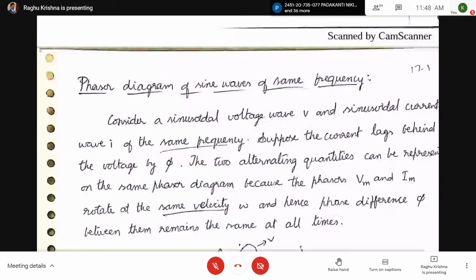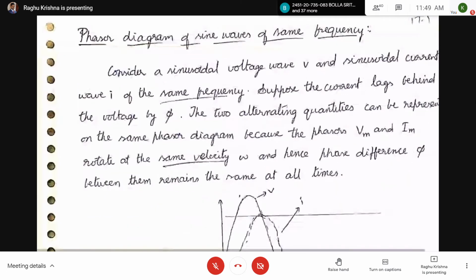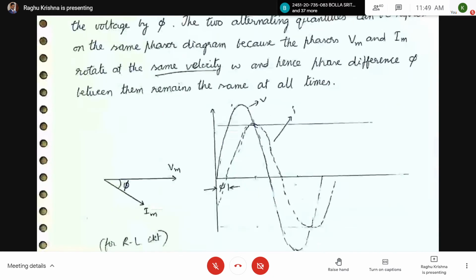So let us take the phasor diagram of sine waves of the same frequency. In this we are going to take two alternating sinusoidal quantities. One is a voltage phasor, and the other is a current phasor. Here there is a phase angle difference between these two.